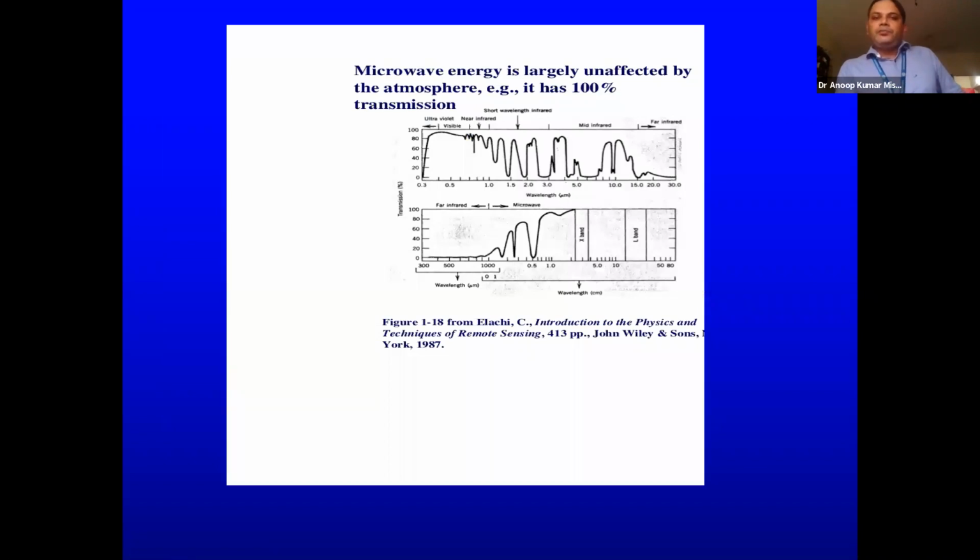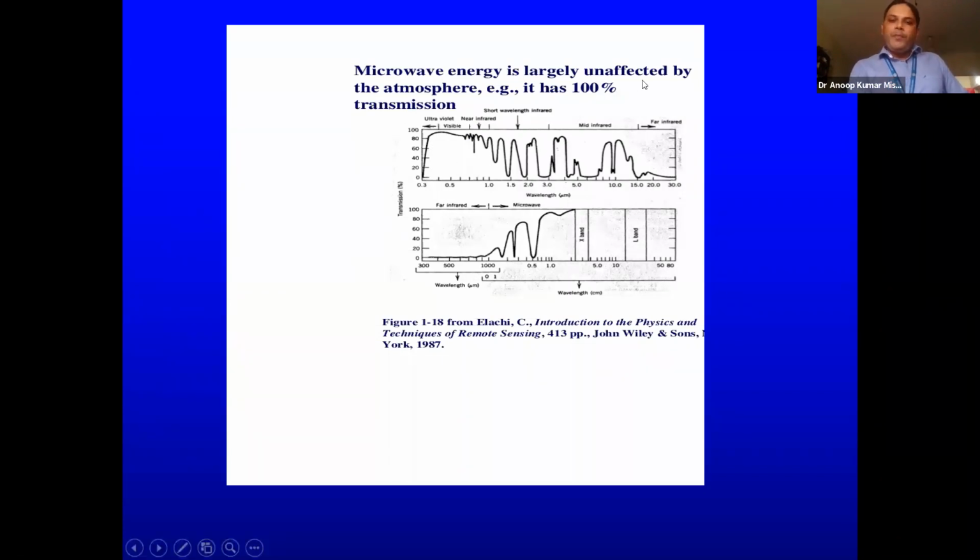Then we should come to microwave remote sensing. Again, I will start with this particular spectrum. Here we can say that maximum absorption is happening in ultraviolet, visible or near infrared. Of course, in near infrared, selective absorption is there.